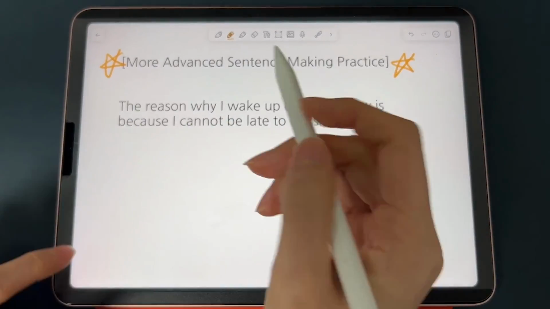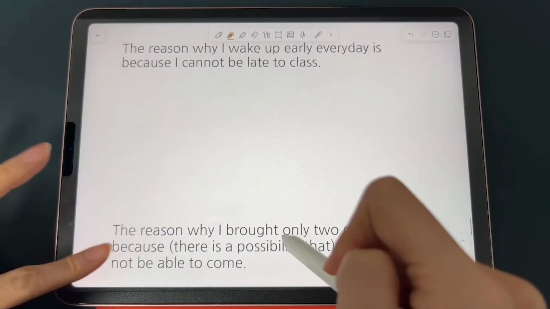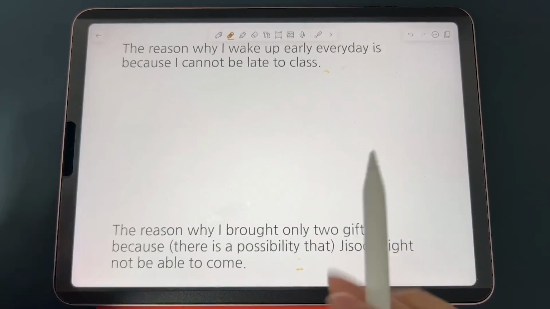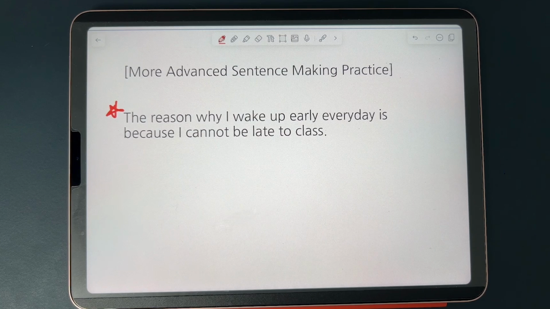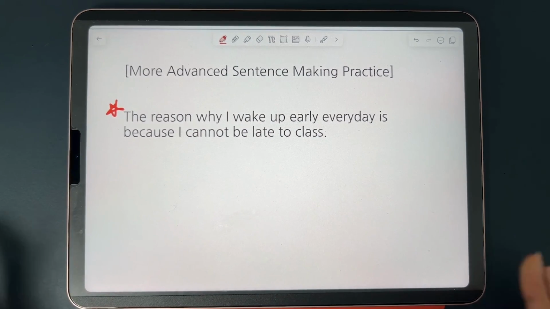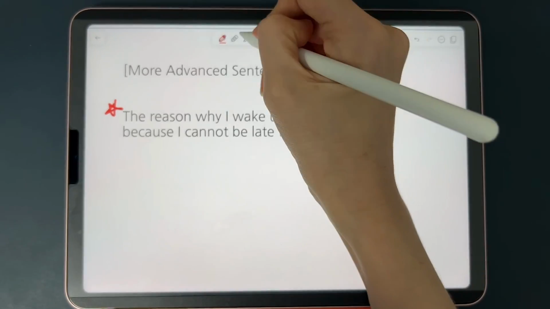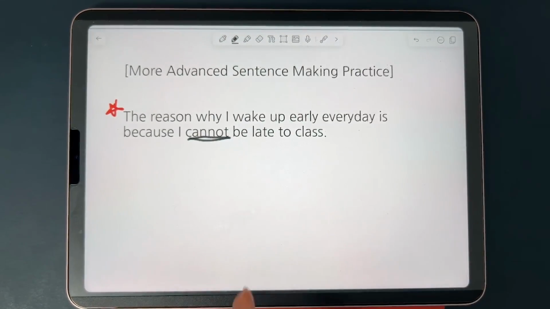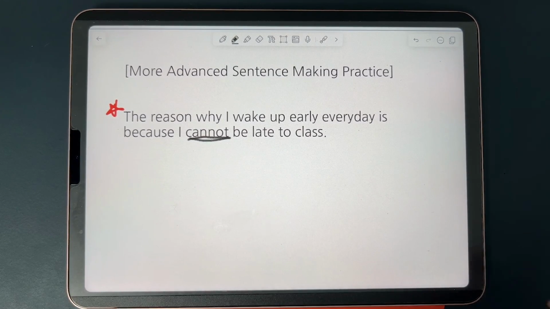Okay, guys, so I'm finishing the basic lesson here, but you're welcome to stay if you wish to practice making longer sentences and more complex sentences, which I brought two here. And we can use all the grammar points that we learned in this lesson. Let's try translating the first one. The reason why I wake up early every day is because I cannot be late to class. I cannot, as in I'm not supposed to be. I'm not allowed. Like otherwise, I'll get kicked out or something, right?